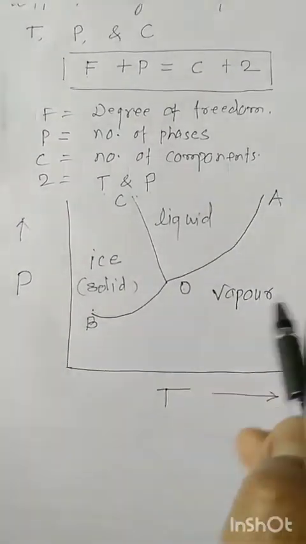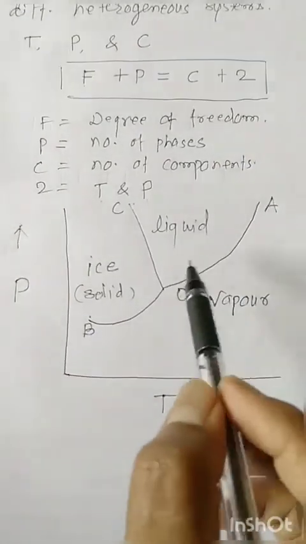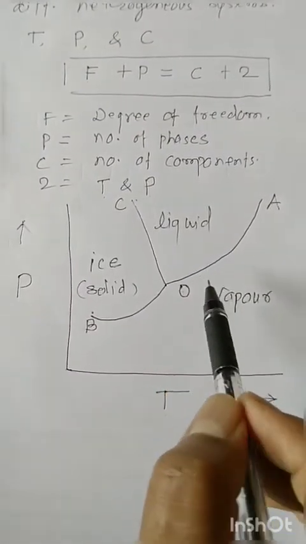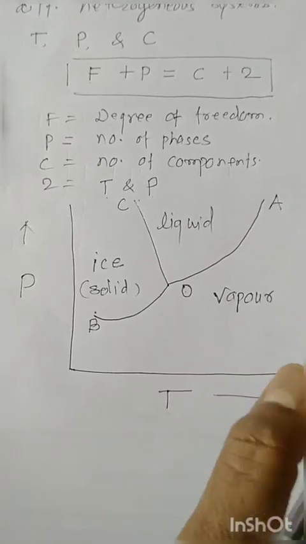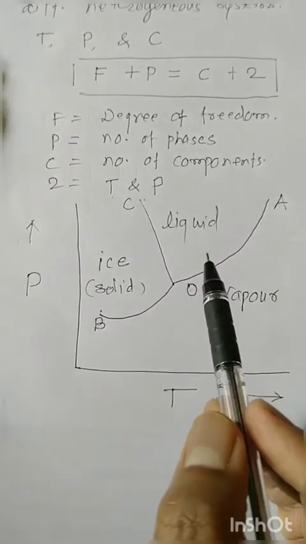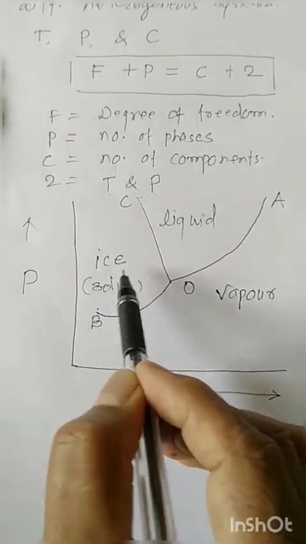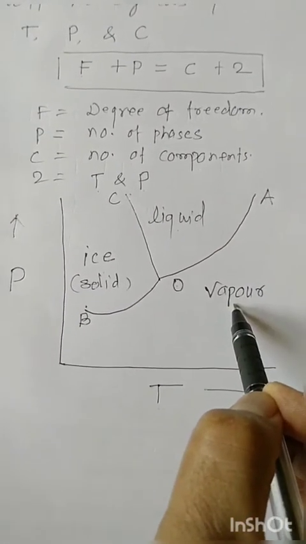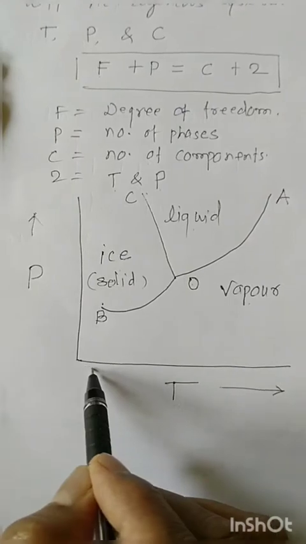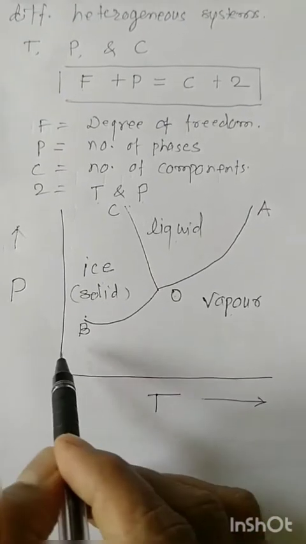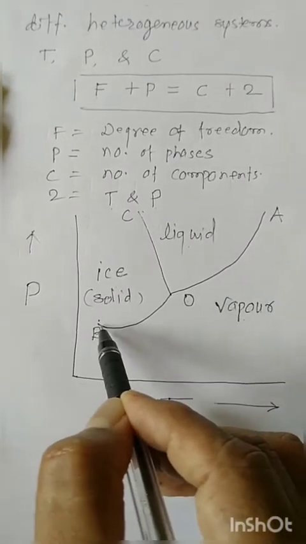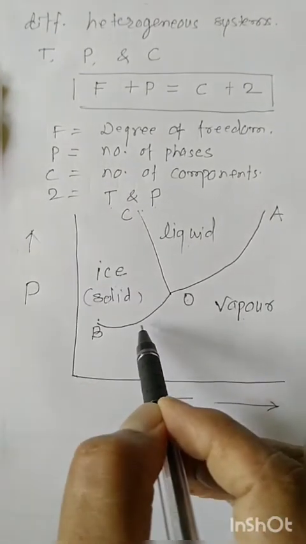By applying pressure and temperature to the heterogeneous system, taking the example of water, it exists in three phases, and there is equilibrium between the ice phase and the liquid phase, and the liquid with the vapor phase. Now increasing temperature and increasing pressure, the phases separate here. Here is the ice, here is the vapor.